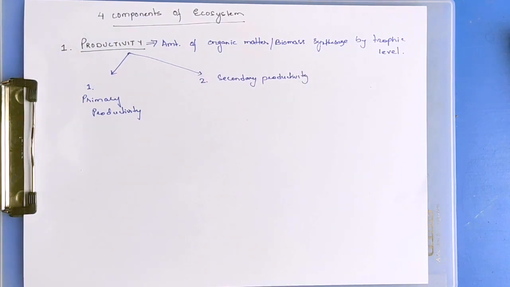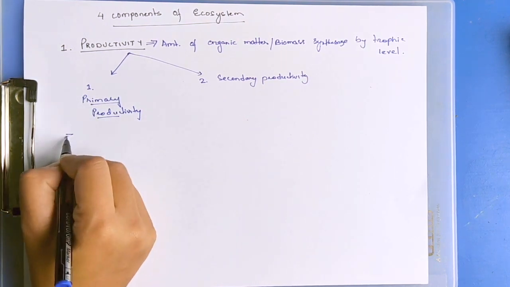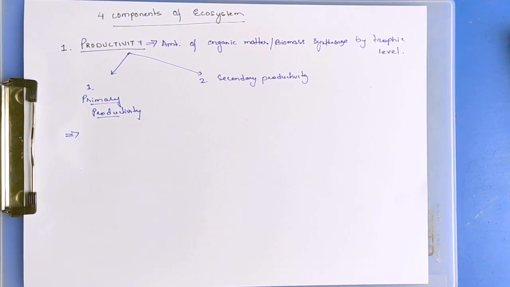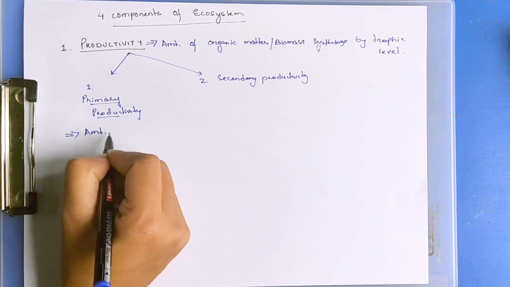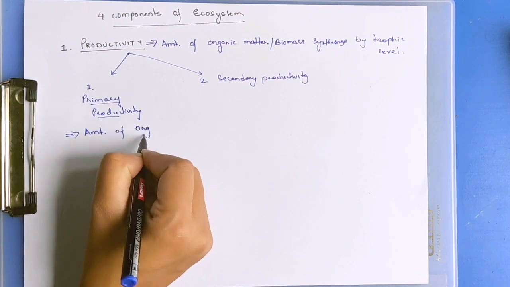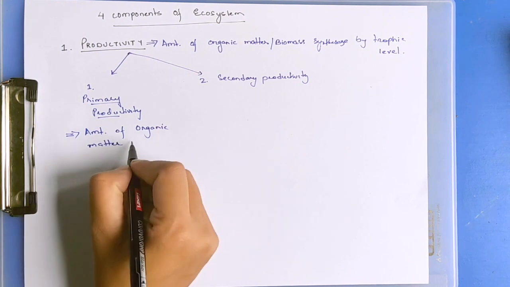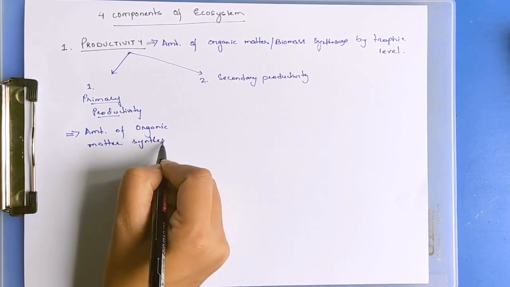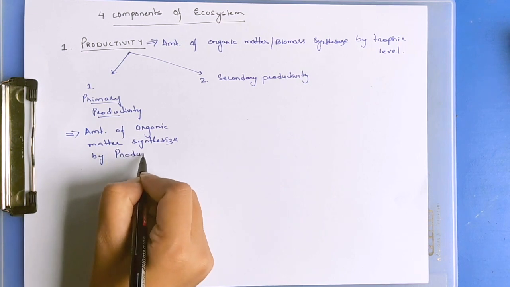Primary productivity is the amount of organic matter or biomass synthesized by the trophic level of producers.